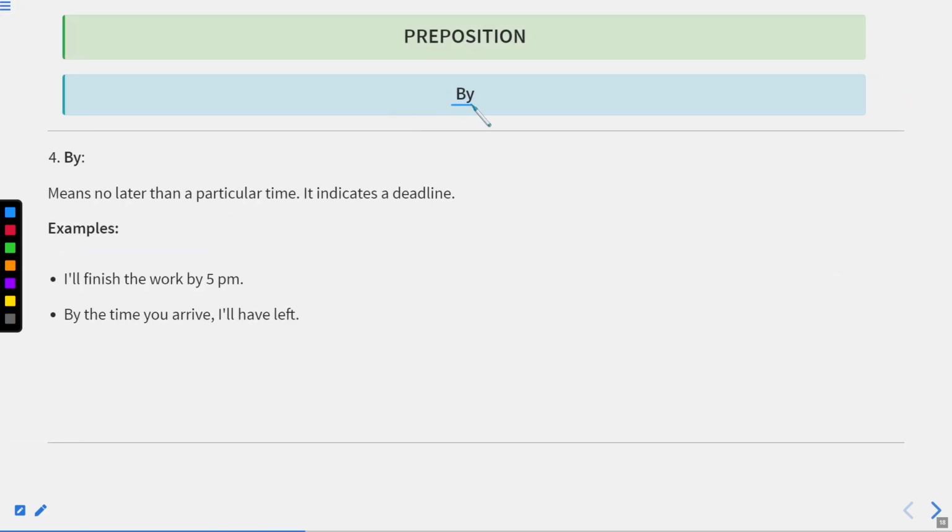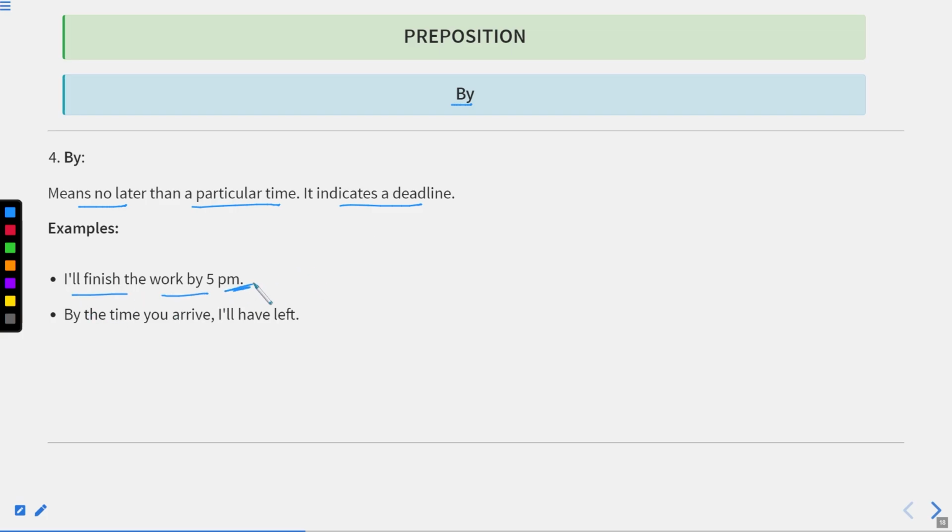Now we'll discuss the preposition by to indicate time. It means no later than a particular time. It indicates a deadline. Whenever we use by to show time, it is indicating that this time is the final time and we cannot go beyond that, we cannot go later than that. It is the finishing time after which we cannot do any task. For example, I'll finish the work by 5 p.m.